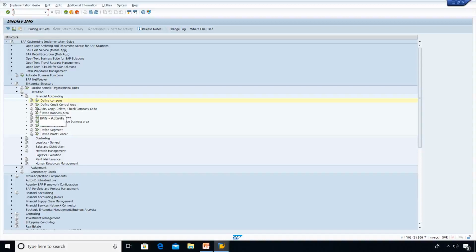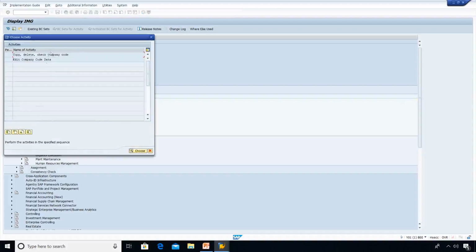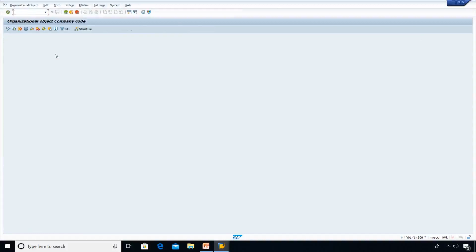Now we are going to deal with the company code creation. I have already got some company codes which are standard. I need to copy from company code 1000, which is the standard one. You can give a 4-digit code, which can be alphabetical or alphanumerical.